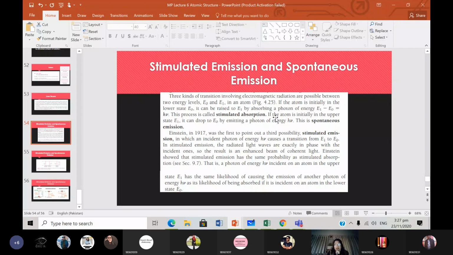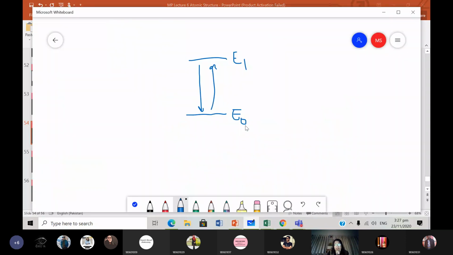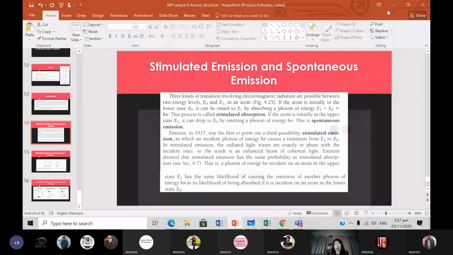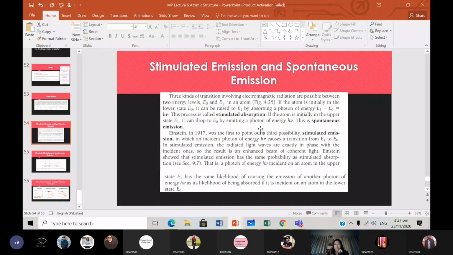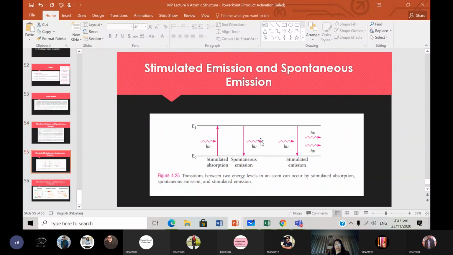The next one is if the atom is initially in the upper state, and then it will jump to the ground state by the release of a photon. And if this happens without the stimulation of any photon, then it's called spontaneous emission, because this event has happened spontaneously.